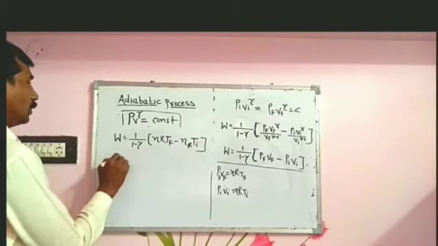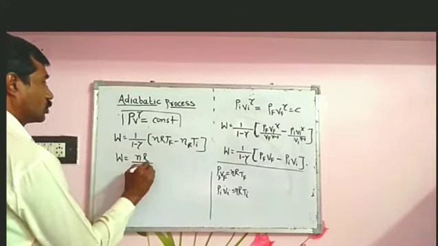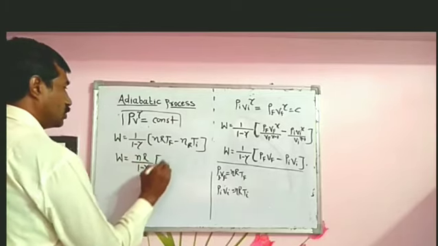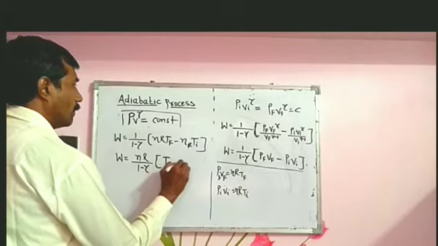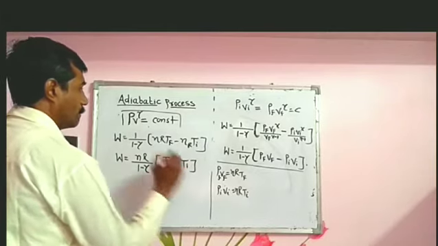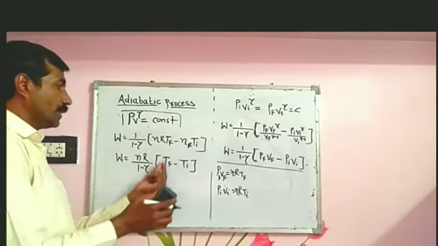So W is equal to nR upon 1 minus gamma, times Tf minus Ti.